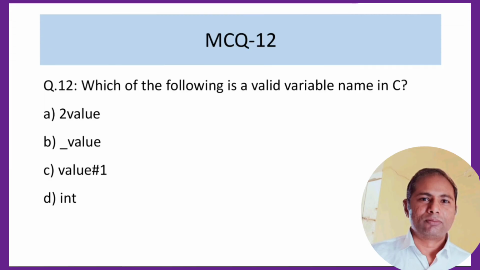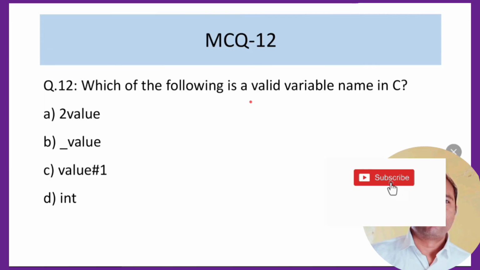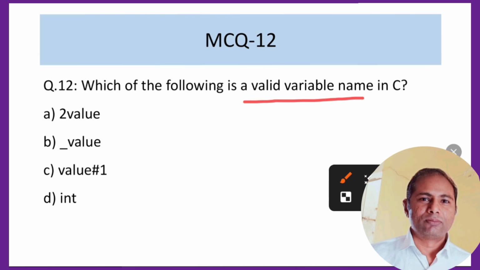We can move on to MCQ 12. MCQ 12 is: which of the following is a variable name in C. If we talk about the rules of variable names in C, we cannot use an integer in the initial place. We cannot use special characters.